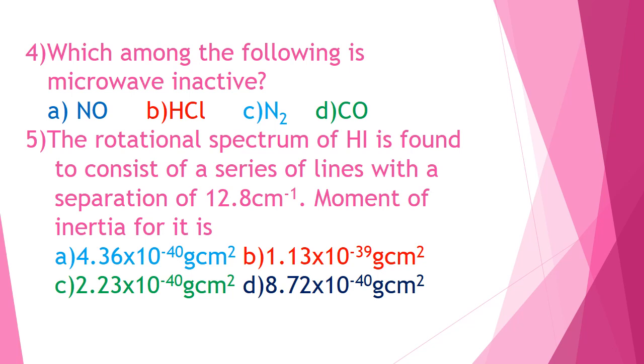You substitute the values of B, h, c in the equation and you will get the value of I. The correct answer is 4.36 into 10 to the power minus 40 gram centimeter square, and the explanation is given in the next slide.